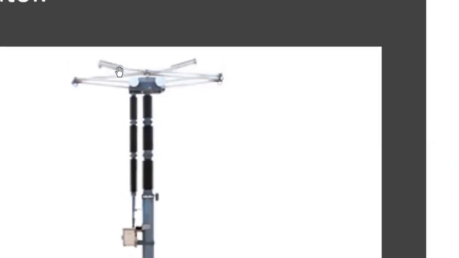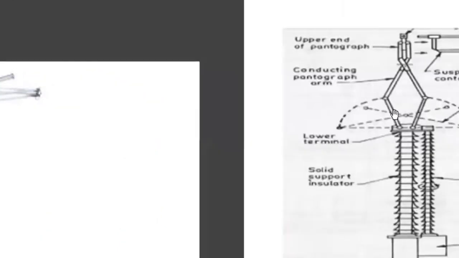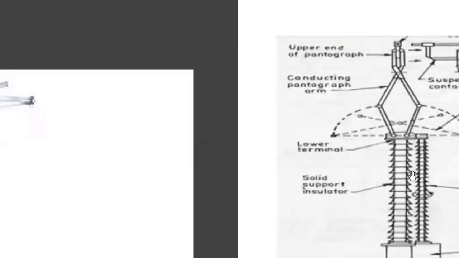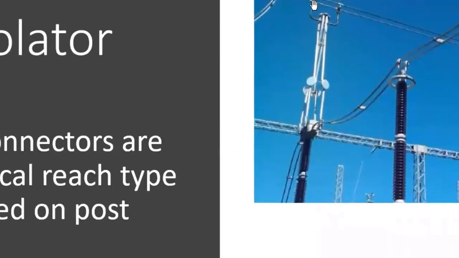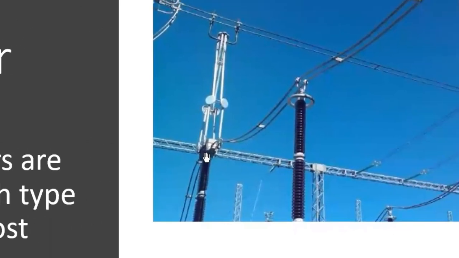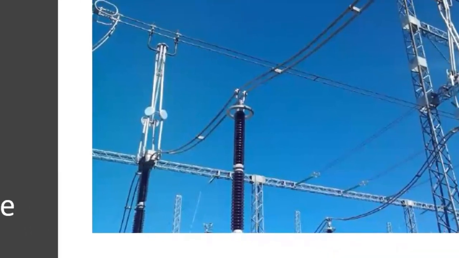Okay, and you can see the open picture view. Actually, this is the open view. So these arms came down, and these are also provided with springs for adjustments, because normally these conductors will have sag. So they are provided with spring adjustment so that you can adjust the position.